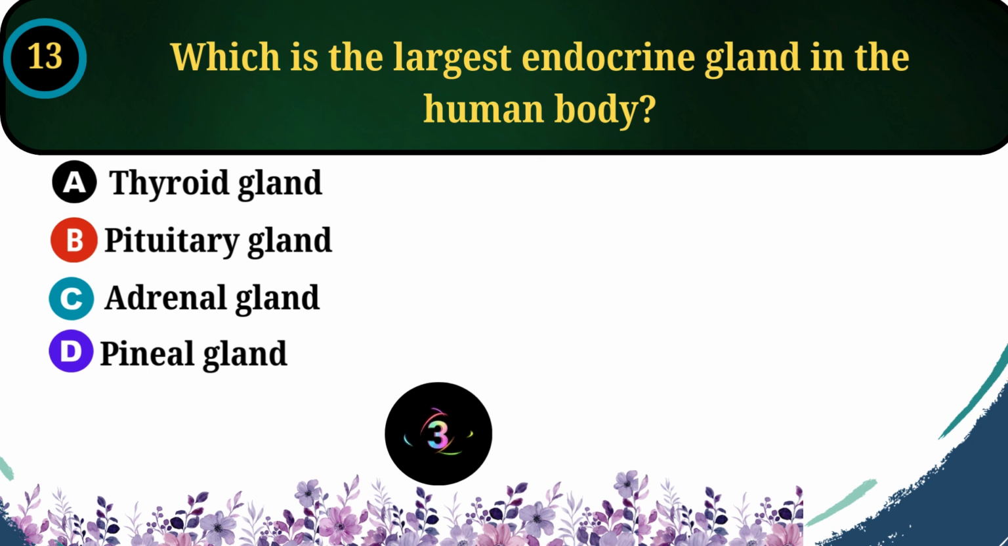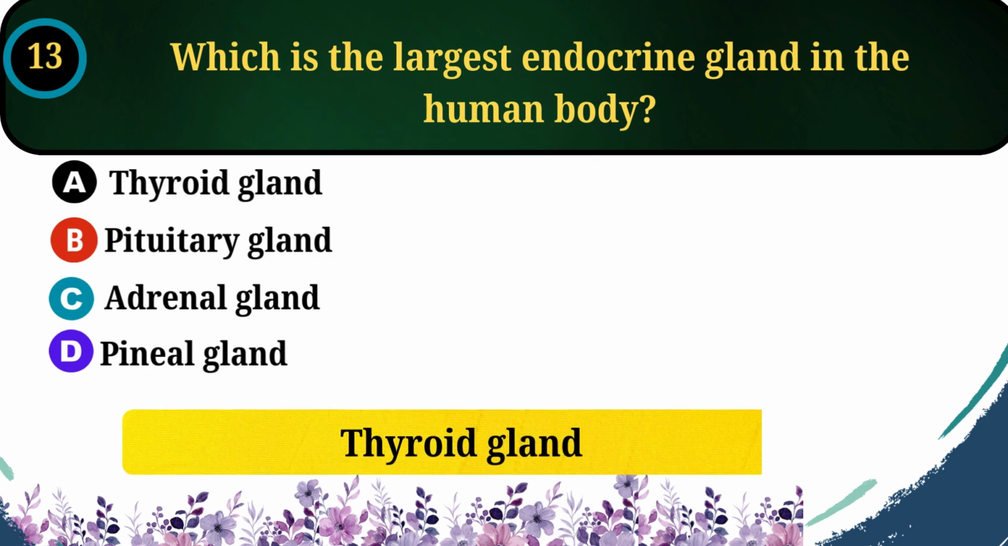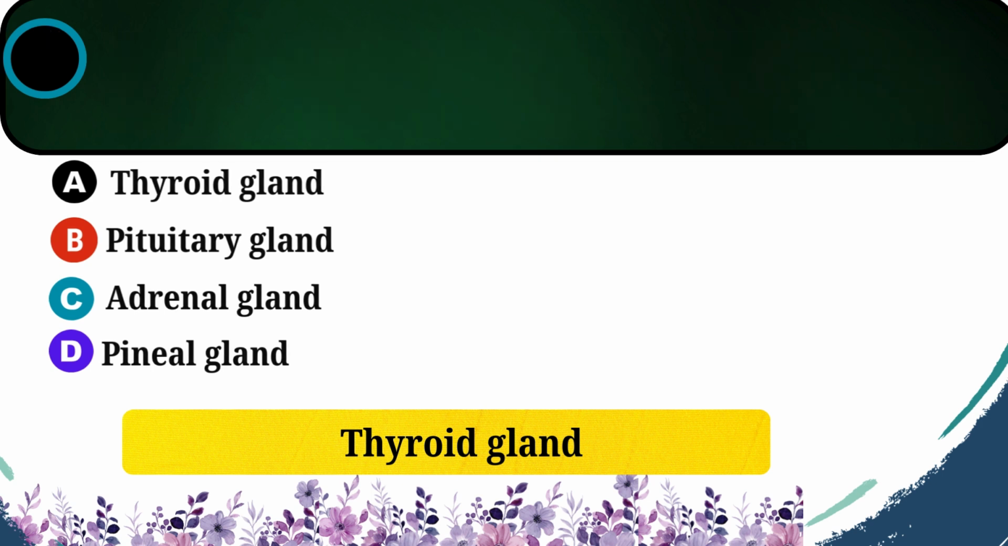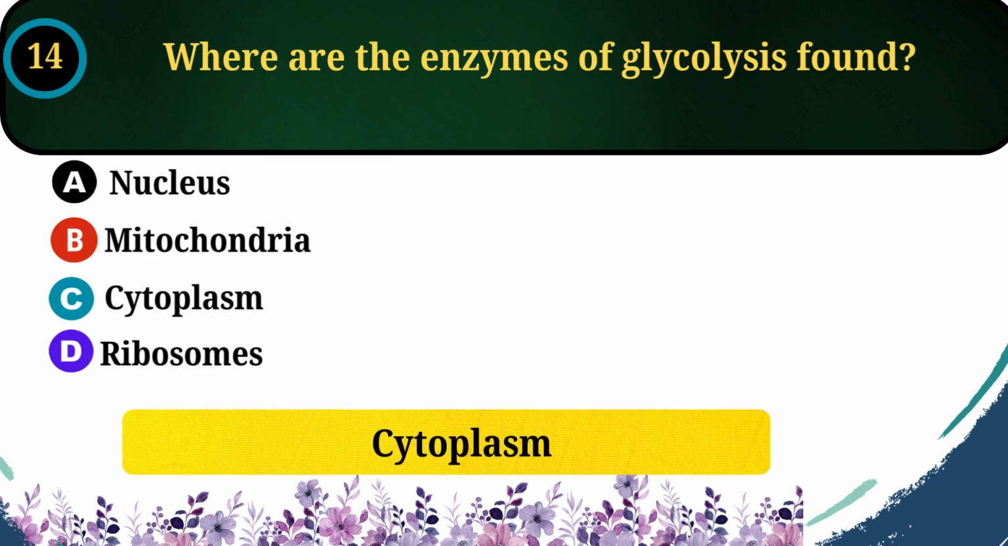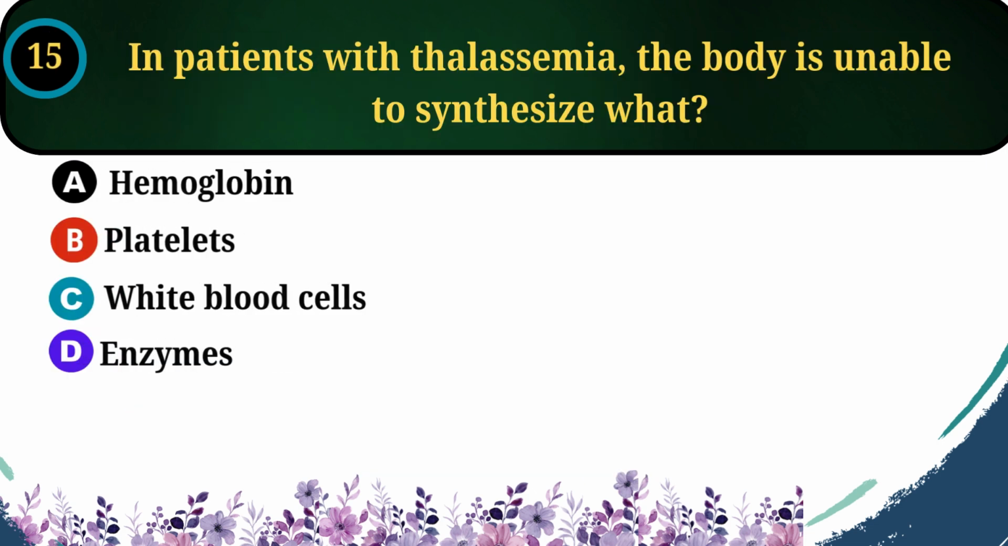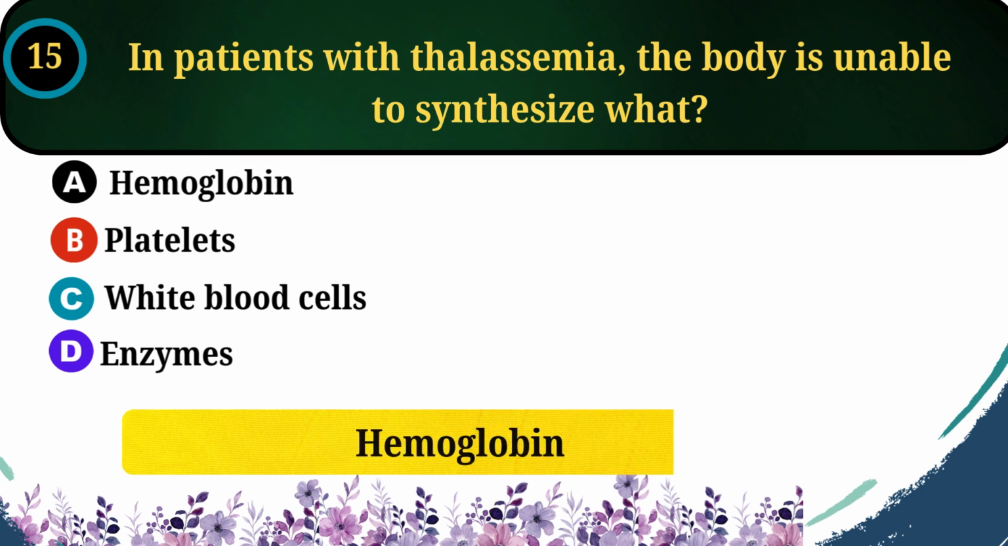13. Which is the largest endocrine gland in the human body? Answer. Thyroid gland. 14. Where are the enzymes of glycolysis found? Answer. Cytoplasm. 15. In patients with thalassemia, the body is unable to synthesize what? Answer. Hemoglobin.